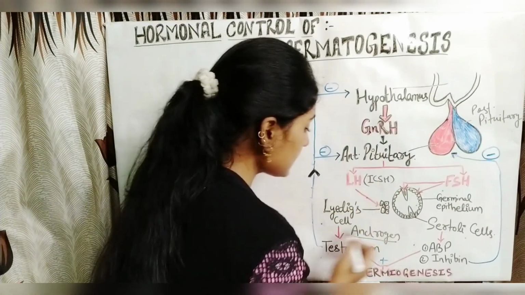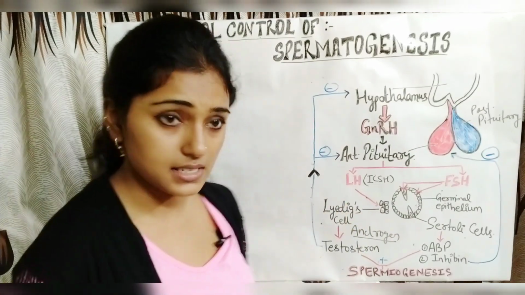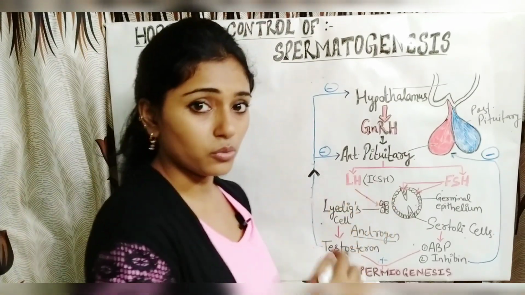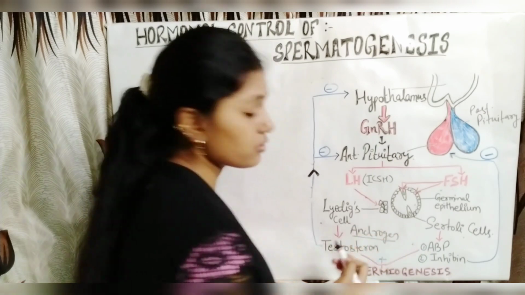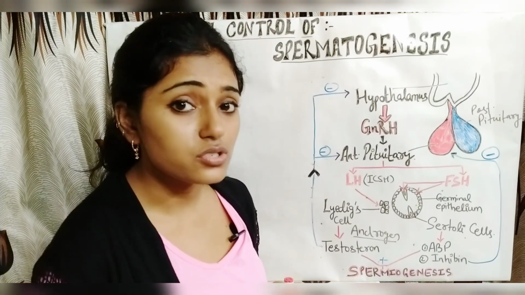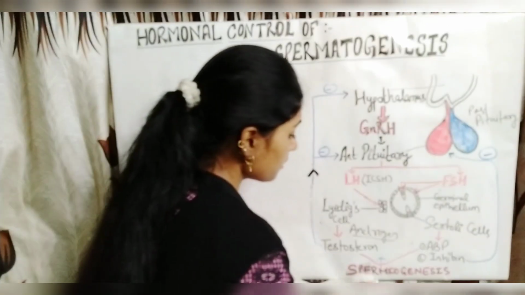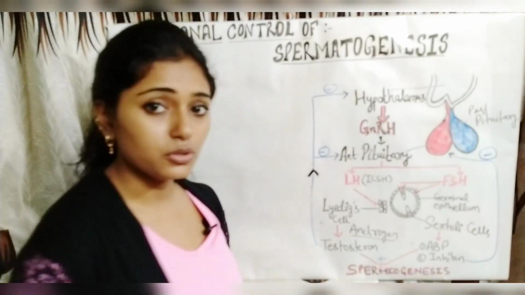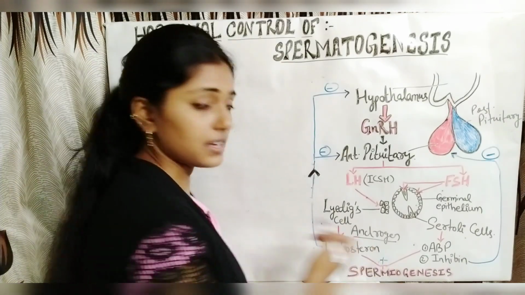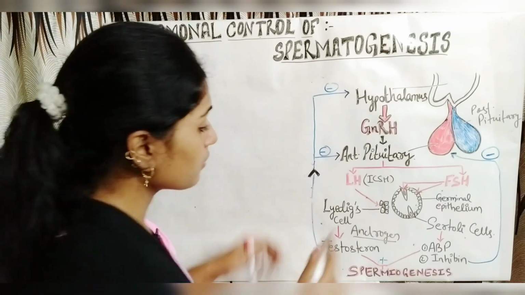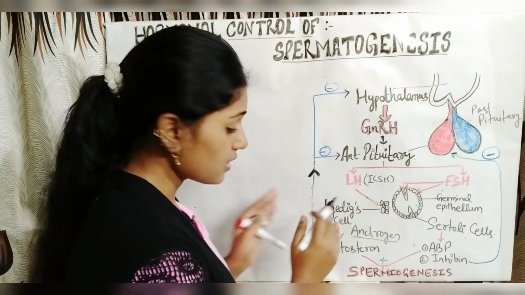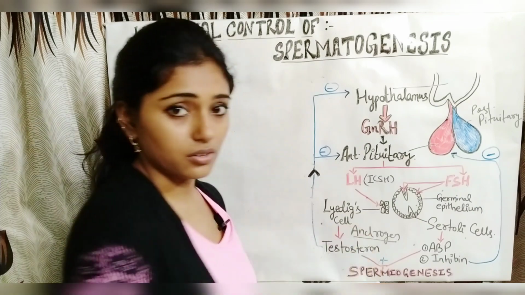The Leydig cells, when stimulated by luteinizing hormone, secrete androgen. Androgens are the male sex hormones. The primary male sex hormone in the human body is testosterone. So the Leydig cells secrete testosterone.